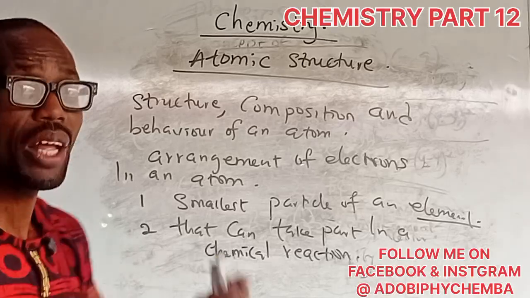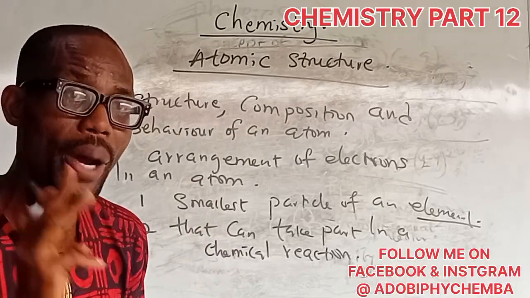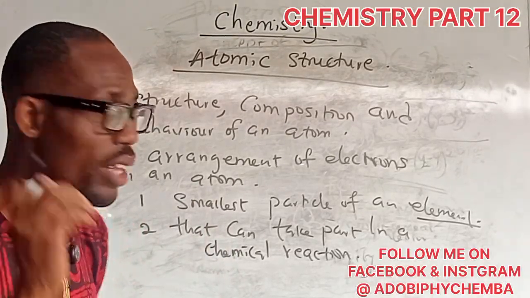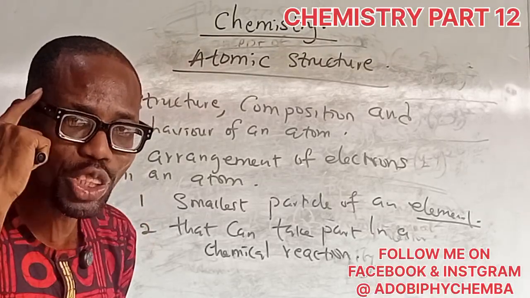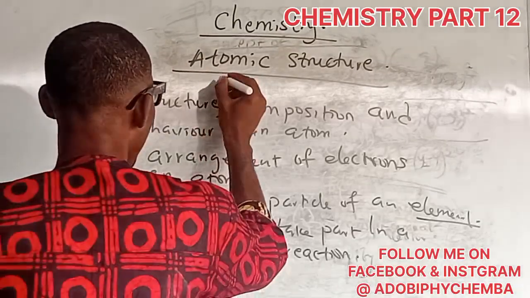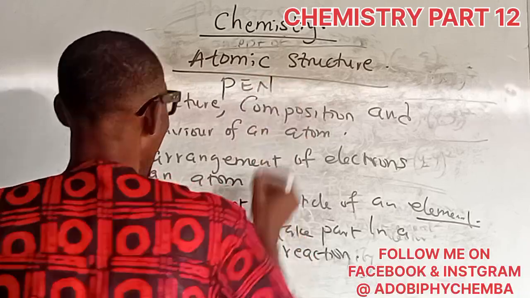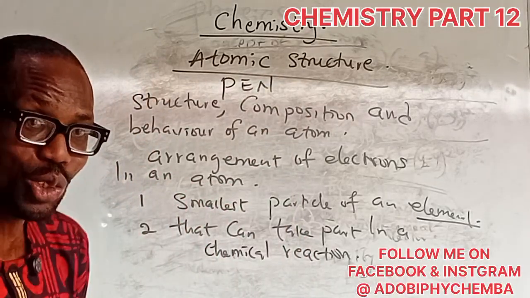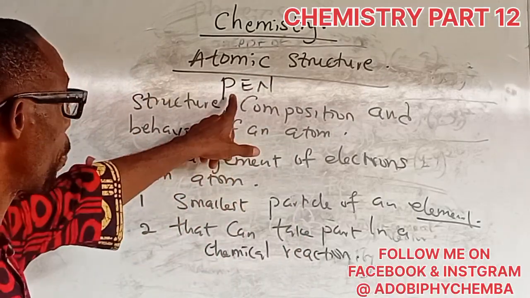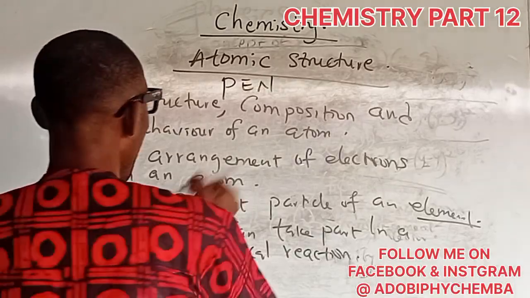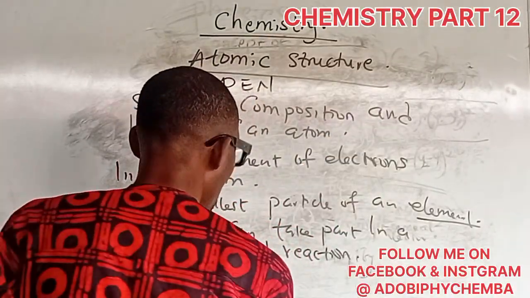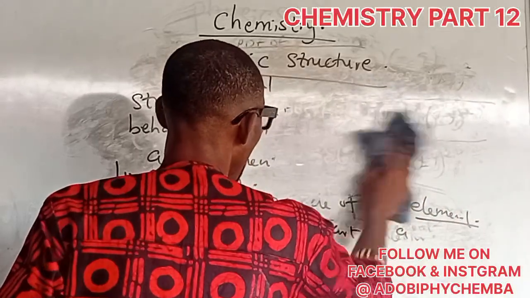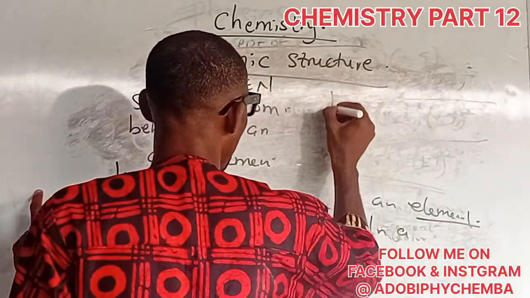These atoms, they are made up of three subparticles. Atoms are made up of what? Three subparticles. Do you know what I want to tell you? Put it in your mind this way, as pen. Everybody say pen. If you remember pen, what you use in writing, then you'll be able to know the particles. What are they? Pen, P is for what? Proton. So let me write it in this place so you see it now.